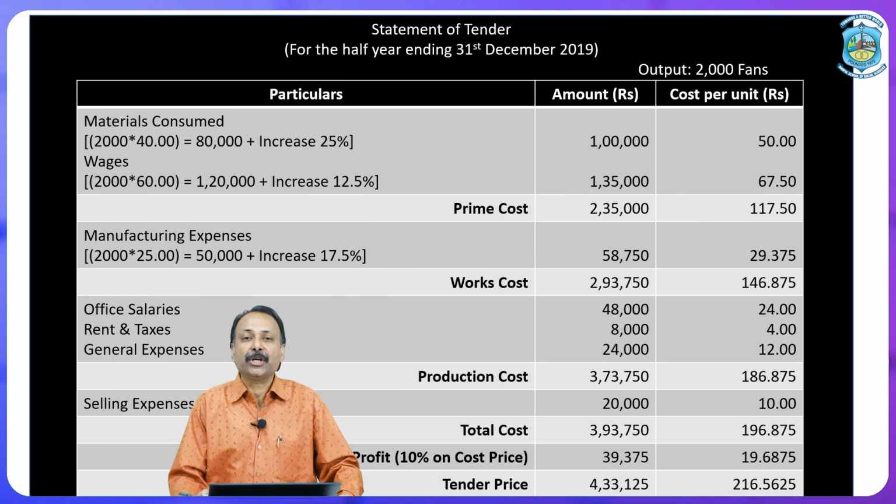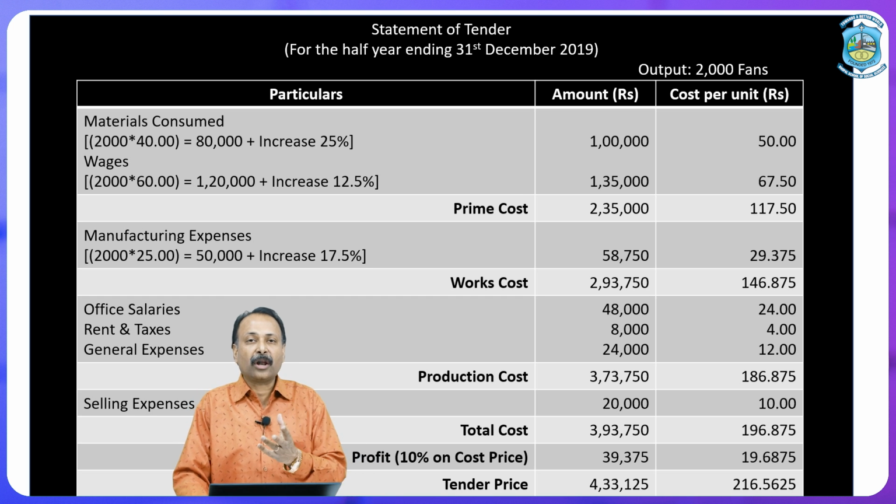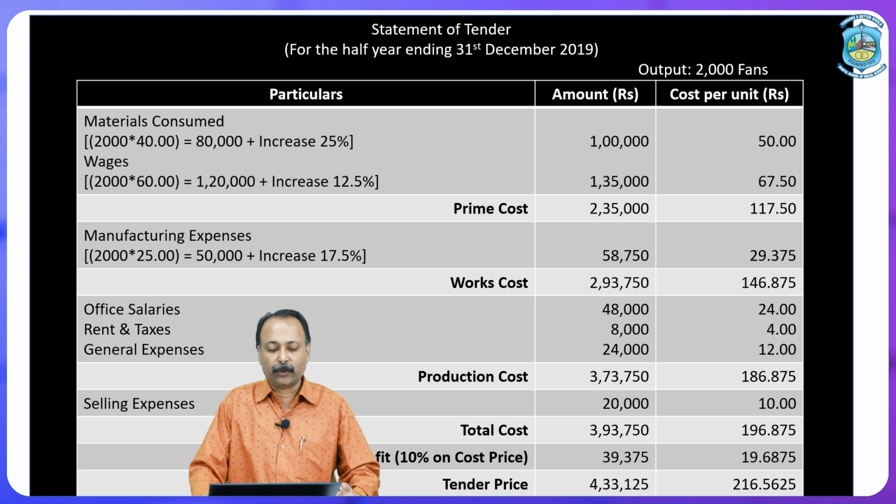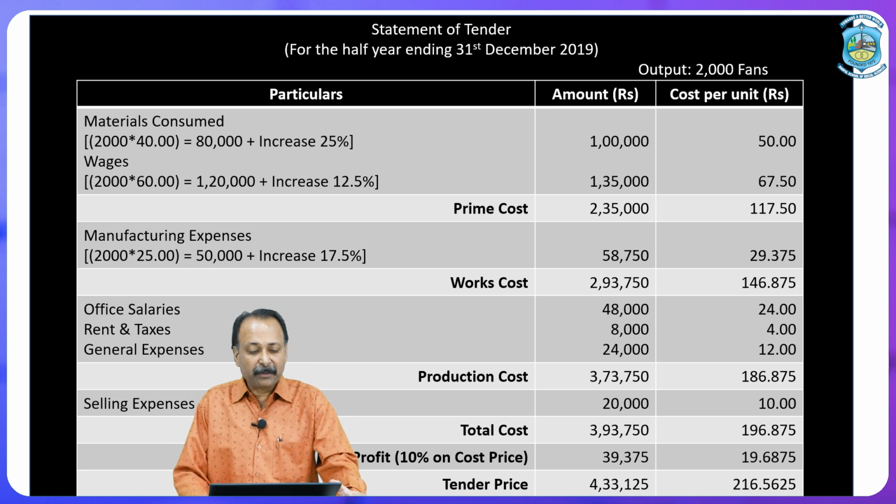After this, we are going to prepare a statement where we are going to calculate the tender price for how many fans? 2,000 fans. So, statement of tender for the half year ending 31st December 2019. Particular, amount, 2 columns for amount, one is for total amount, another is for per unit amount or cost per unit. As per the given information, material consumed is